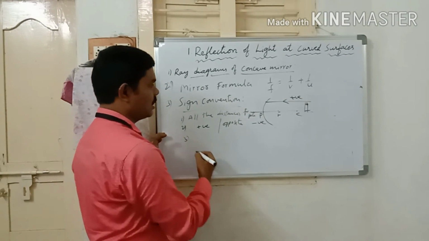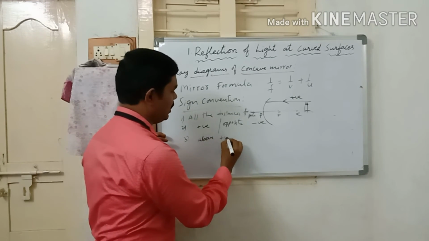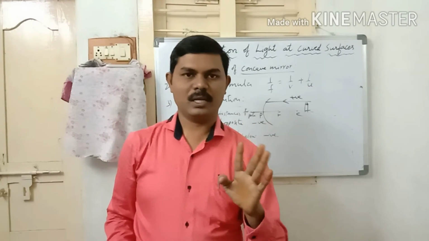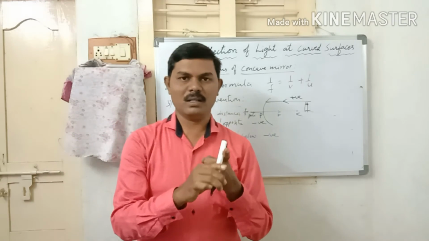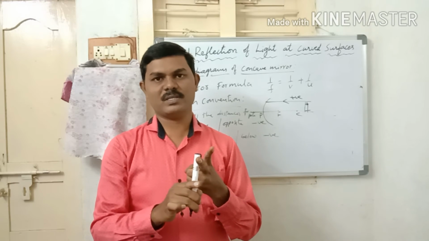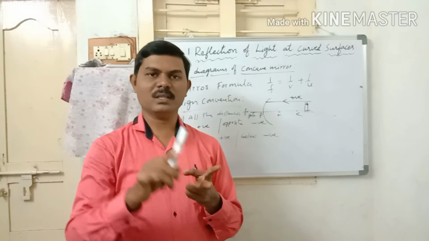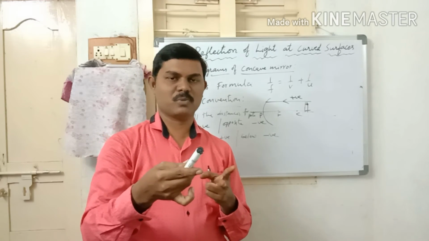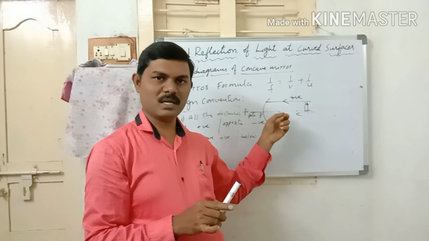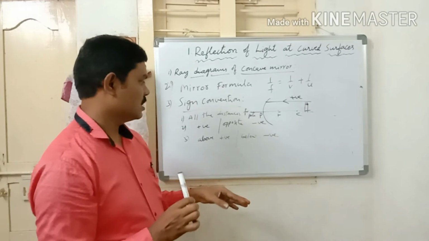And the third one is the distances measured above the principal axis should be taken as positive, and below the principal axis should be taken as negative. These are the 3 rules of sign convention. Number 1, all the distances should be measured from the pole. Number 2, the distances measured in the direction of incident ray should be taken as positive, in opposite to incident ray taken as negative. The distances measured above the principal axis should be taken as positive. The distances mean the size of the object or image, and the size below the principal axis should be taken as negative. So these are all the sign convention.